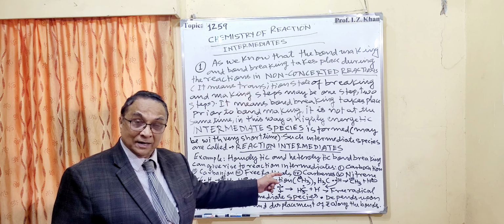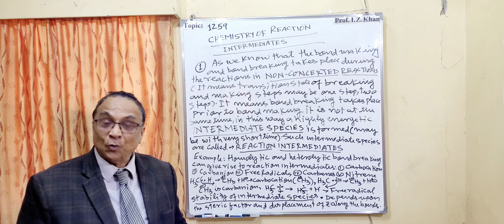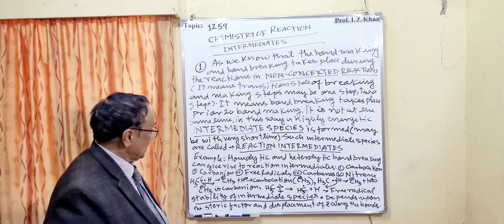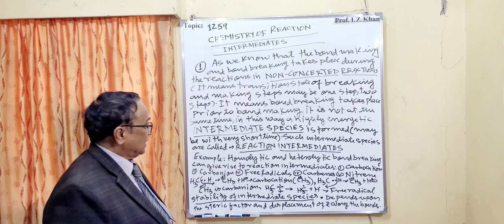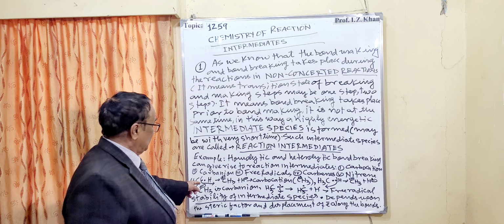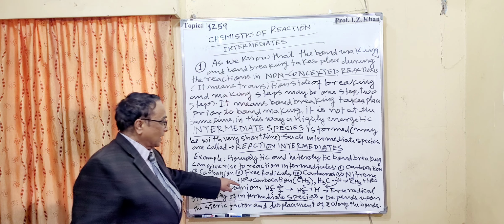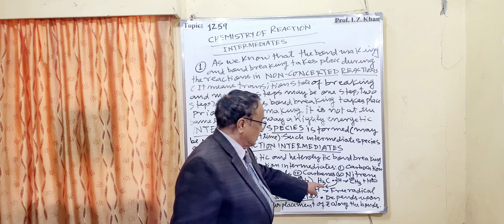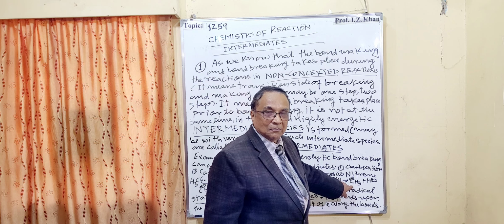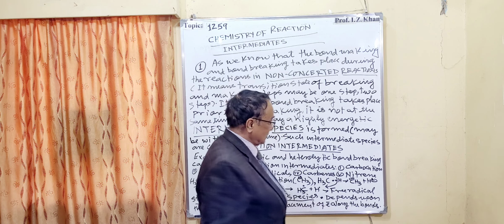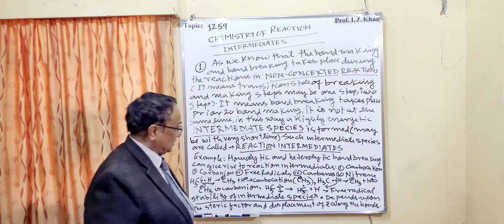So one by one I will be discussing these reaction mechanisms, and it may take up to one month to discuss all these reactions. I have demonstrated how these species are formed. The first one I have given here, how the bond breaking is taking place. Heterolytic, carbocation is formed, and this carbocation CH3 is here. Other way is that this CH3 takes one electron, and there will be formation of CH3 minus. This is called carbanion. And the third one here, equal bond breaking is taking place, meaning there will be formation of free radicals.